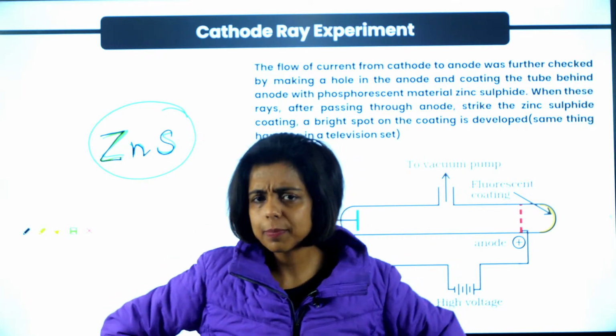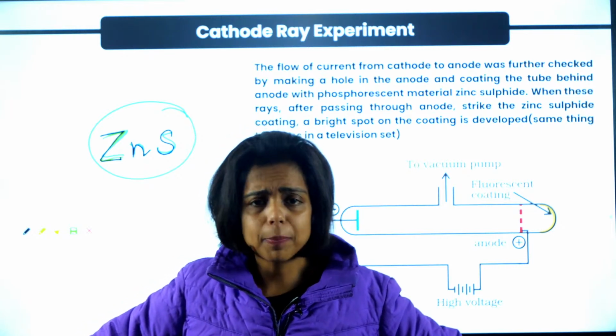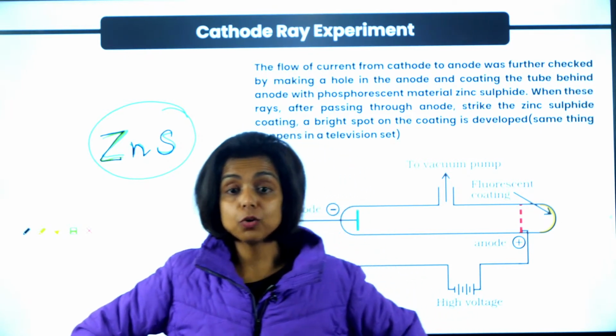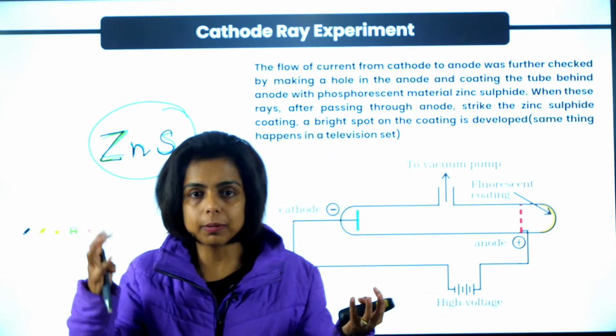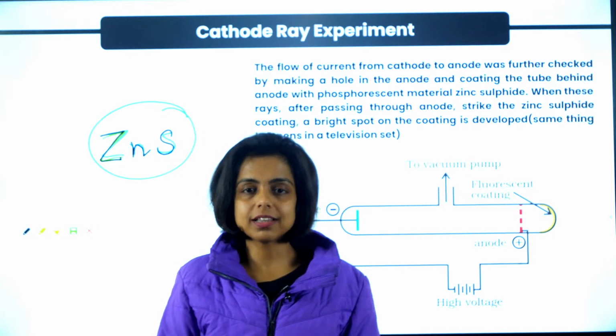So what is the use of it, ma'am? See, in chemistry, we deal with subatomic particles, small particles that we can't see with our naked eyes. So how can we feel their presence around us? If there is some subatomic particle, how can I come to know that there is a particle?